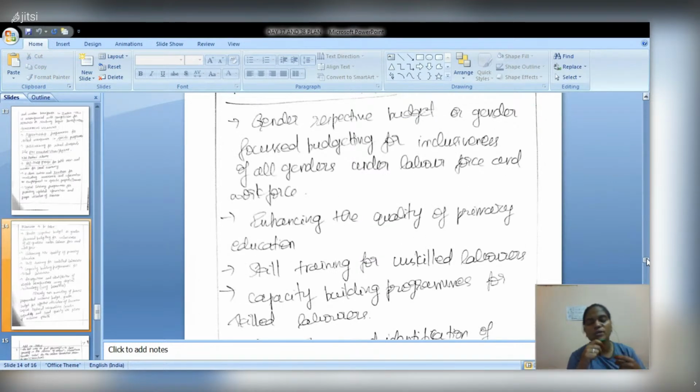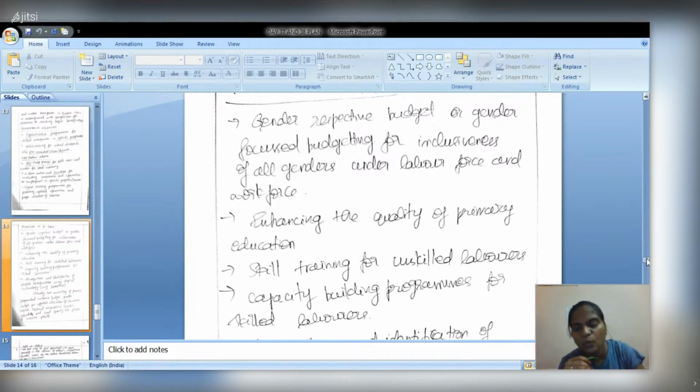First, a gender-focused budget, or gender-responsive budget, should be there. We have already been on that path. And primary education should be enhanced, because in our country most people are getting primary education, up to 8th standard or higher. At least up to 5th or 6th standard they are getting their education. That quality should be enhanced because many people cannot afford education due to their family conditions.